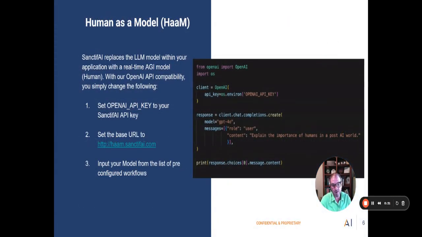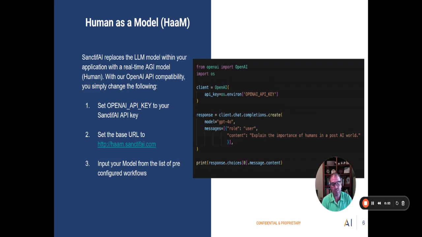Going forward, our vision is really to integrate at the agent level and to integrate with teams that are building agentic workflows where human intelligence and machine intelligence can interact natively. And we do that through a couple different integration mechanisms. One is human as a model, or we like to call it HaaM.